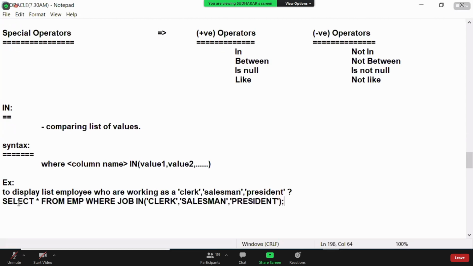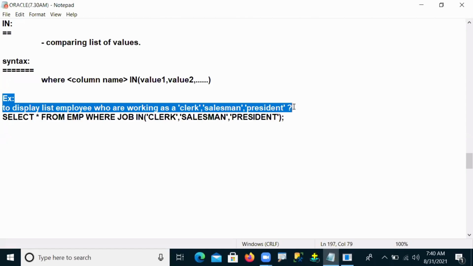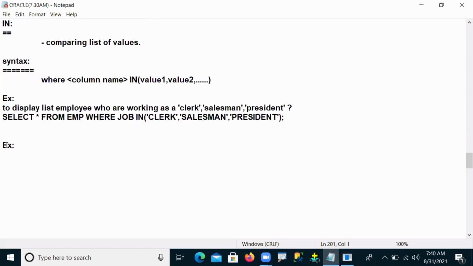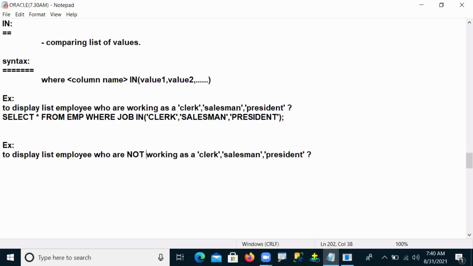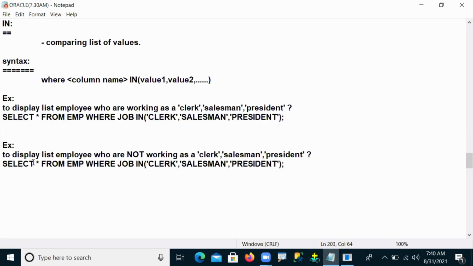This is the positive one. But in the same question, when I'm going to ask the negative way, it's very simple, we just pass the NOT operator along with your IN. For example, display the list of employees who are not working as a clerk, salesman, and president. Working is positive and not working is negative. So not working means I need to apply the NOT operator here: NOT IN clerk, salesman, president.